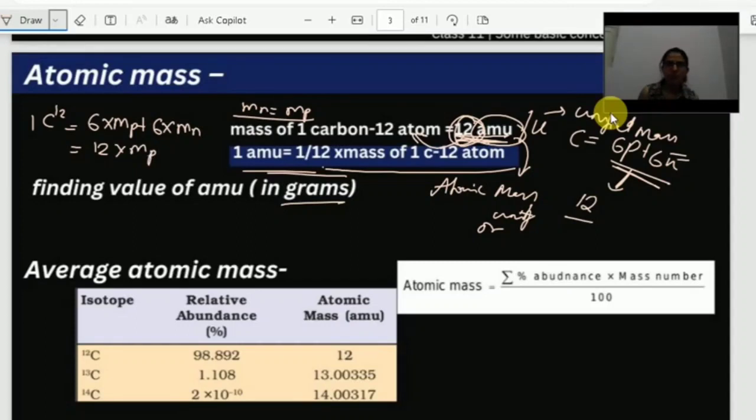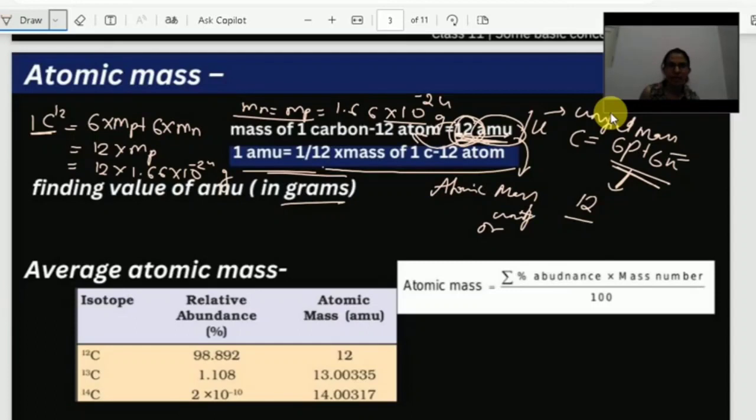Okay. So what is the value of mass of proton? 1.66 into 10 power minus 24. Correct? So this is in terms of gram. So if I write this, 12 into 1.66 into 10 power minus 24 gram. This is the mass of one carbon-12 atom.